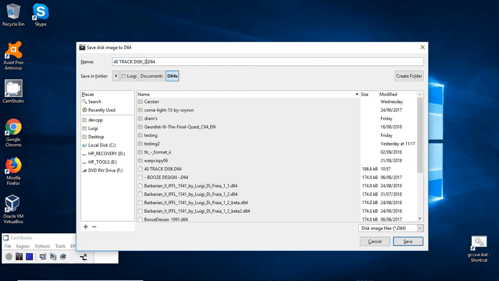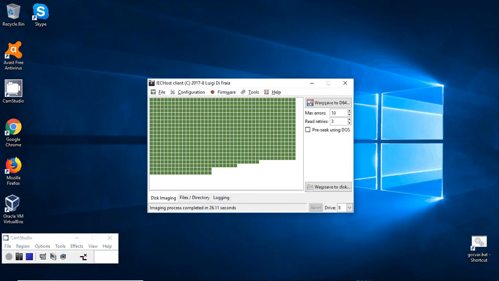I've already got one of them, so let's call it 2. 26 seconds to dump a 40-track disk.